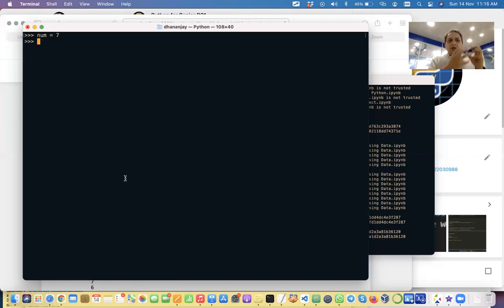So the process is: read the content, and then put it in a template and fire print. Read the next page, put it in the template, fire print. This is what we are doing, right? Till all the pages are exhausted. So many times you have to do repetitive things, and that's where we can use a loop.